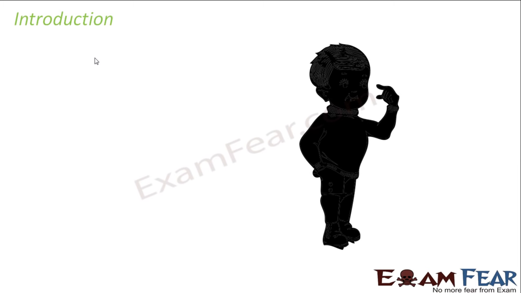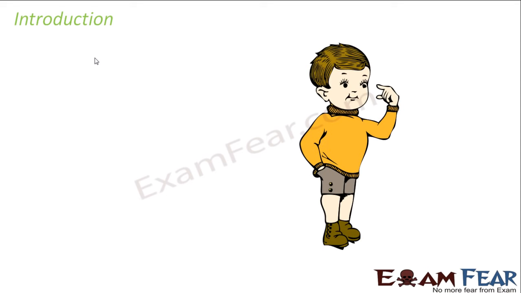So let us look at this introduction screen. What do we have here? As always, that is the general trend of how we start a lesson. The introduction page will consist of certain things which we see around us and which are related to what we are going to study in this lesson. What do you see here? Something dark, right? It looks like somebody is standing there. But when the light is switched on in the room, you can see, oh, there's a boy standing inside the room. So that means light is something which enables you to view objects.